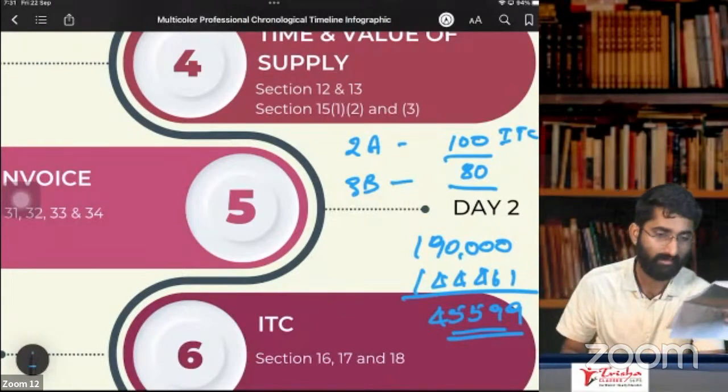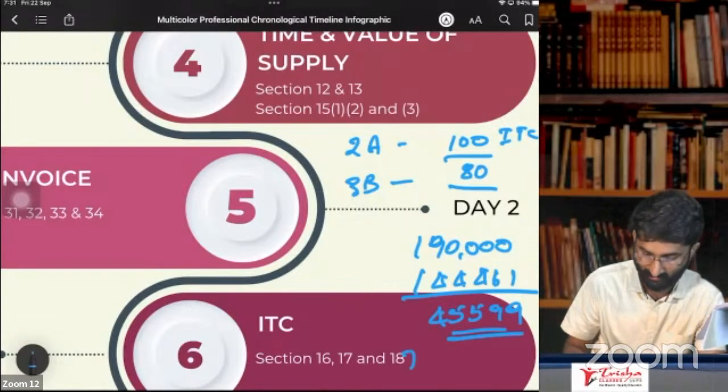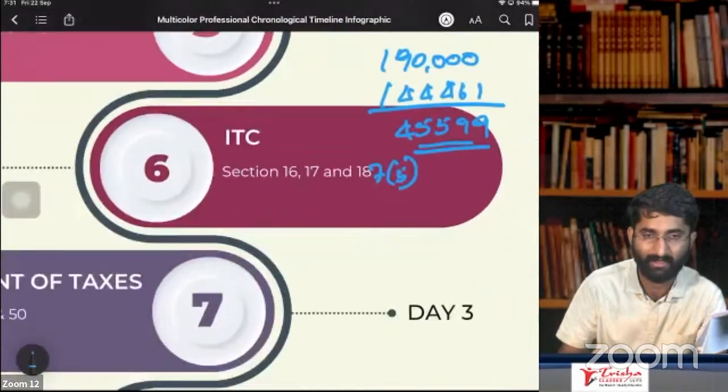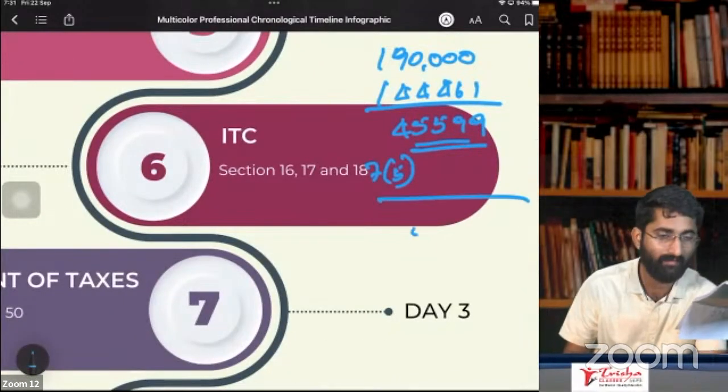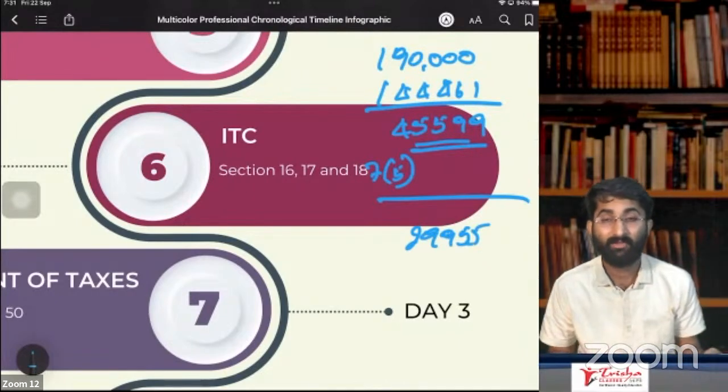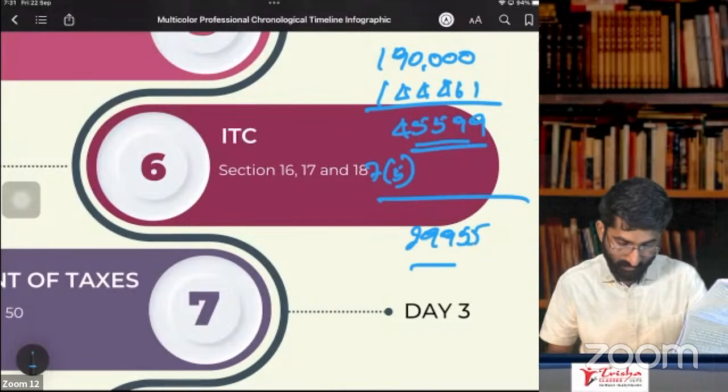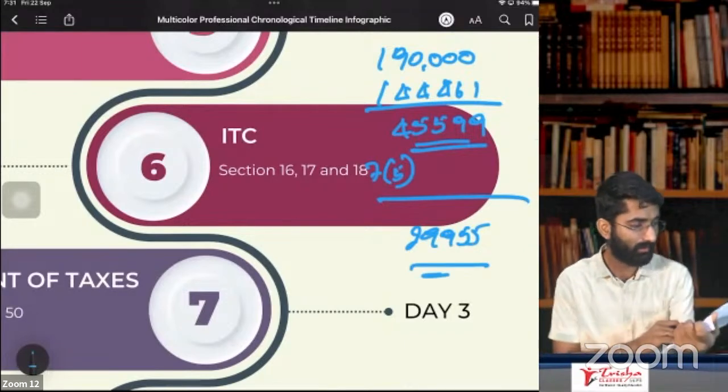That is multiplied by 2. So totally in that there are some section 17 subsection 5 blocked credits. After deducting that, somewhere 29,955. So you have not claimed this amount of 29,955.